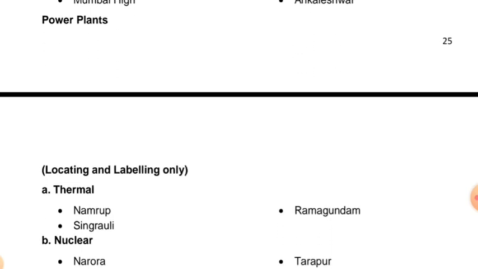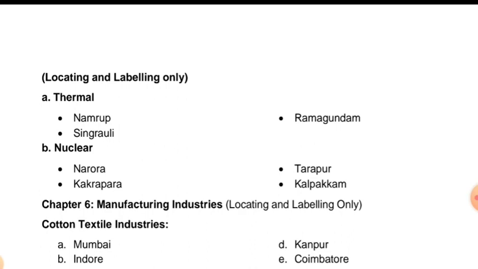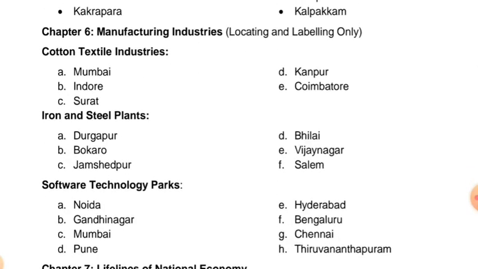Power plants, locating and labeling only. What are the power plants? Thermal power plants: Namrup, Singrauli, Ramagundam. Nuclear power plants: Narora, Kakrapara, Tarapur, Kalpakkam. Chapter 6, manufacturing industries, locating and labeling only. Cotton textile industries: Mumbai, Indore, Surat, Kanpur, and Coimbatore. Iron and steel plants: Durgapur, Bokaro, Jamshedpur, Bhilai, Vijayanagar, Salem.